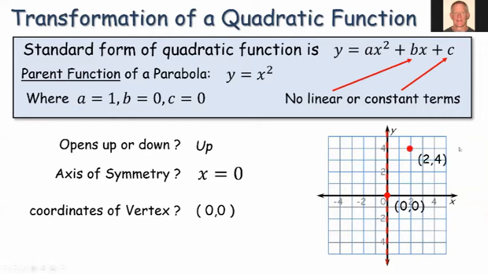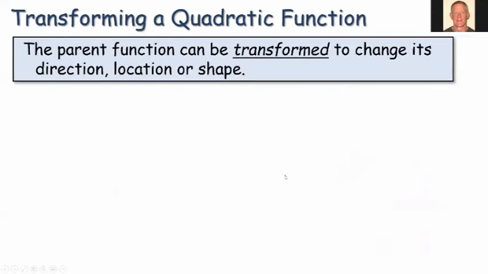So what would happen if we put in 2 for x? We're going to square it, so 2 squared is 4. Let's do the same for negative 2. Negative 2 squared also gives us positive 4. Now we can sketch in our parabola. Okay, so that's what the parent function looks like for the family of quadratic functions, y equals x squared. The key thing to remember is that the vertex is at the origin and that it opens upward. All right, so what do the different transformations actually look like?